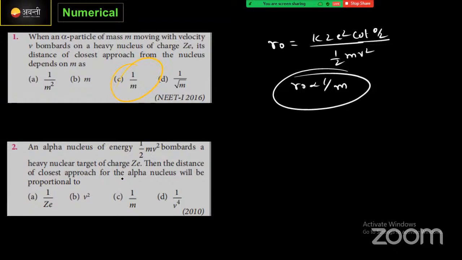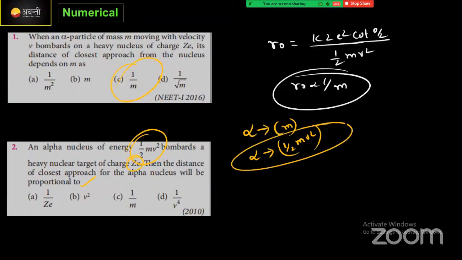The second question is also similar. An alpha nucleus of energy half m v square bombards a heavy nuclear target of charge Ze. Then the distance of closest approach of the alpha nucleus will be proportional to... Similar way, again they ask the same thing. Nothing is changed. But the first time, alpha particle के साथ mass m था. Now they are saying the alpha particle has a kinetic energy of half m v square.